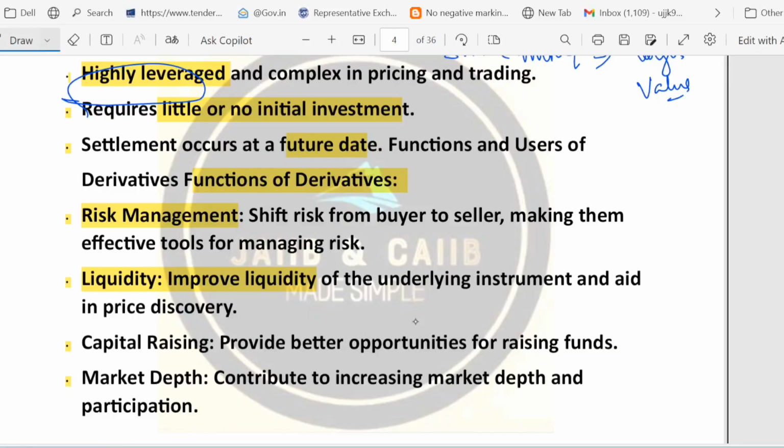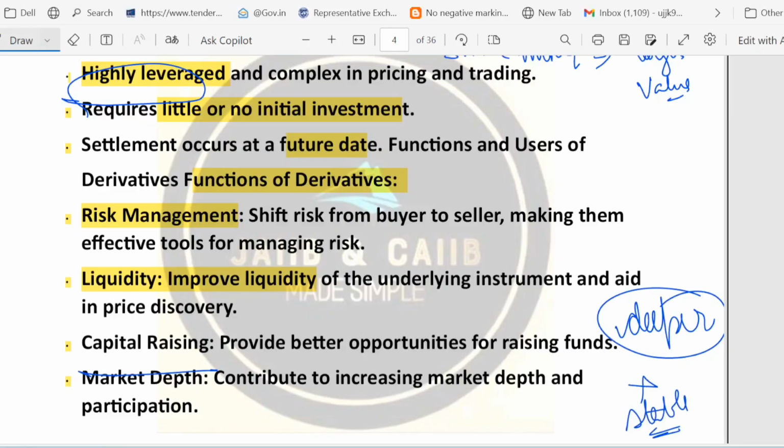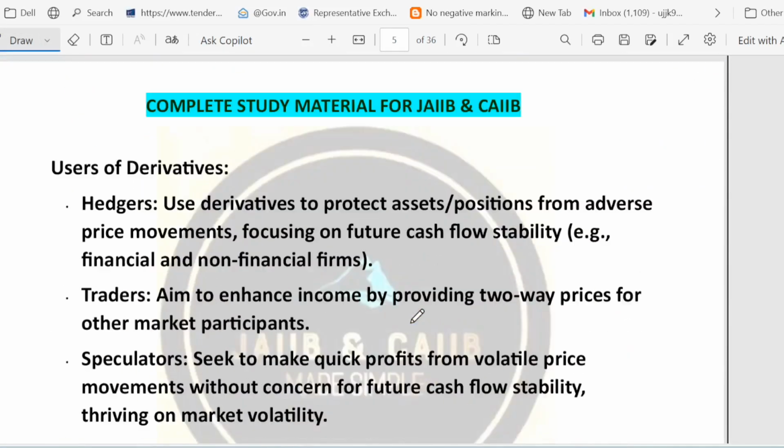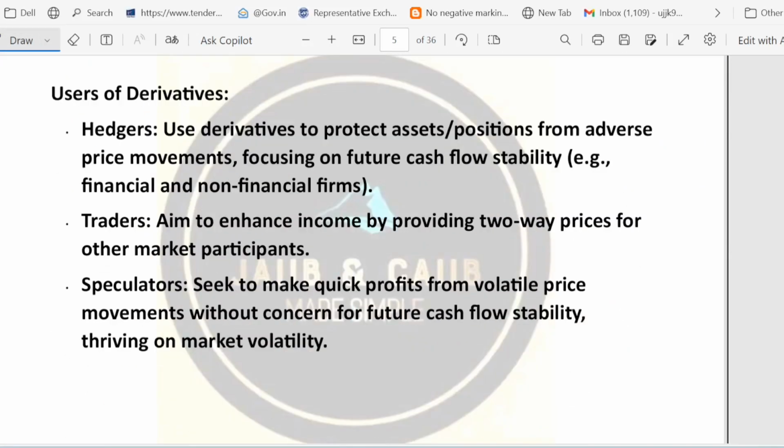Capital raising, which means by managing risk and by offering structured products, derivatives can make funding easier or cheaper for the company. Market depth: with more players and more orders at different price levels, the market becomes deeper and more stable in normal times. Right, that is called market depth. Now the question is, who are the users of derivatives? Very important. Let's talk about it.